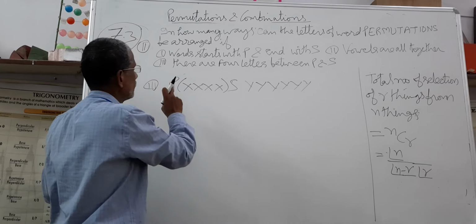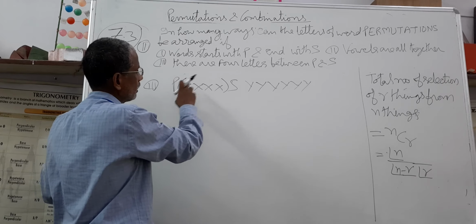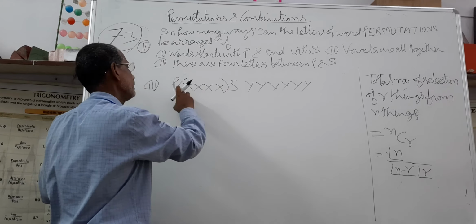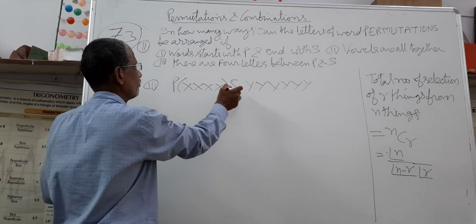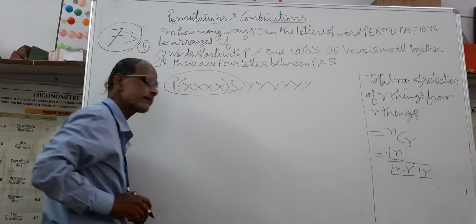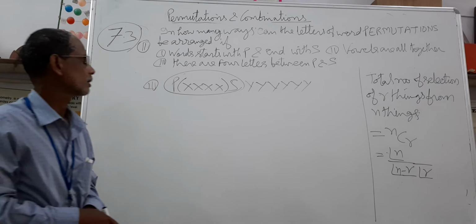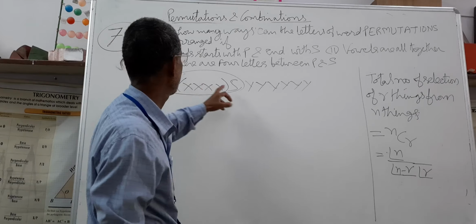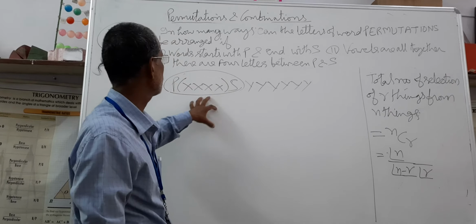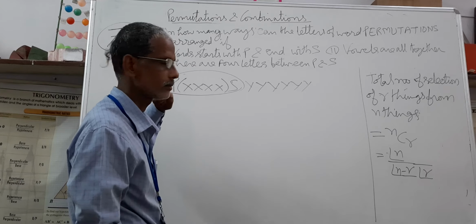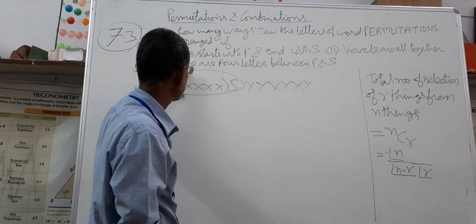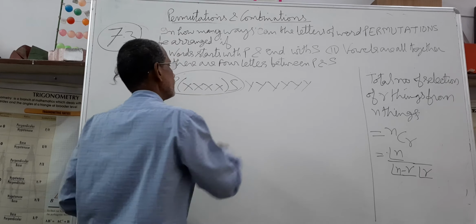Now P, S and these 4 become a single entity, because between P and S there are always 4 letters. Therefore this becomes a single entity.